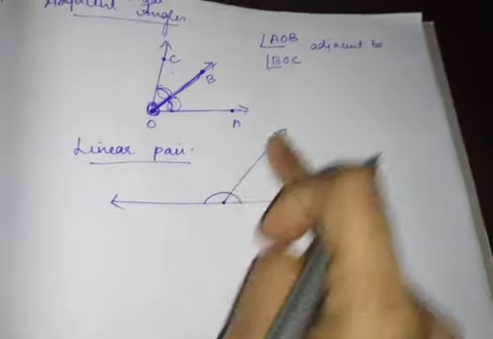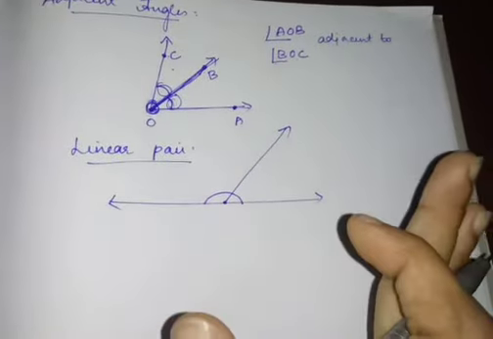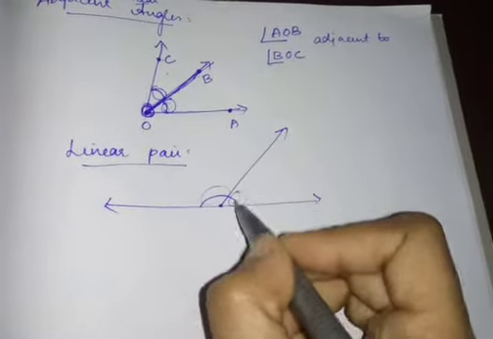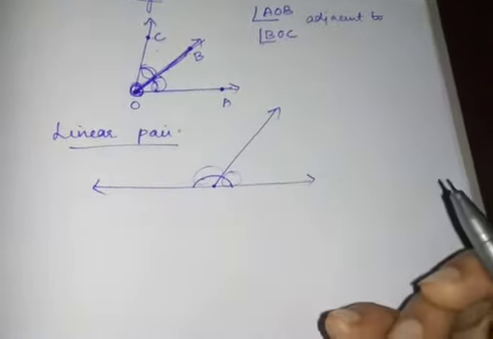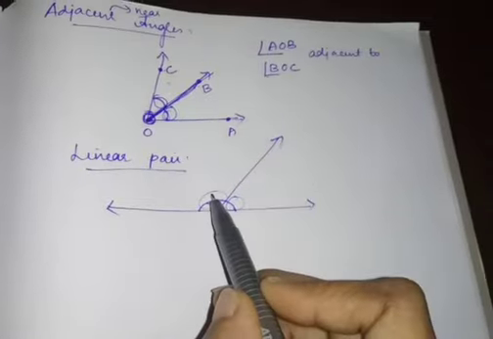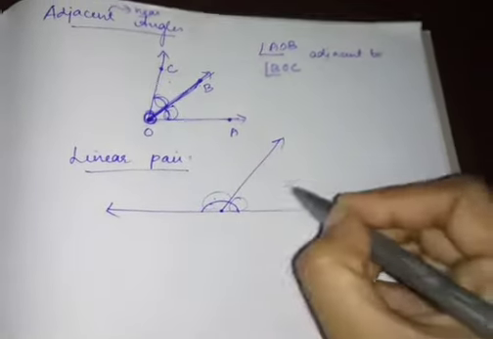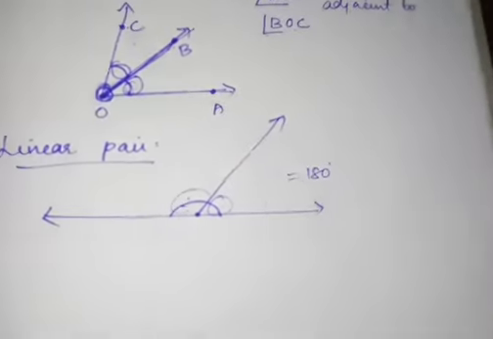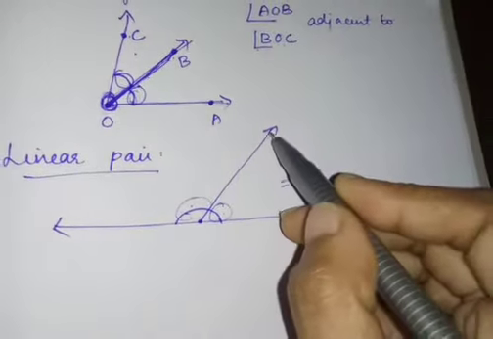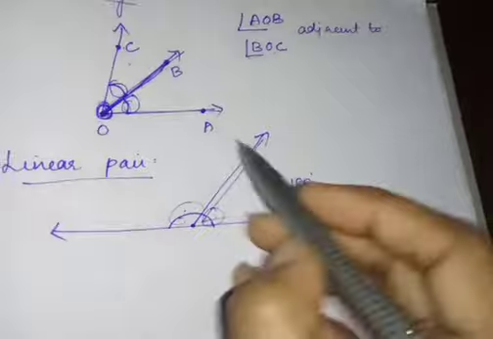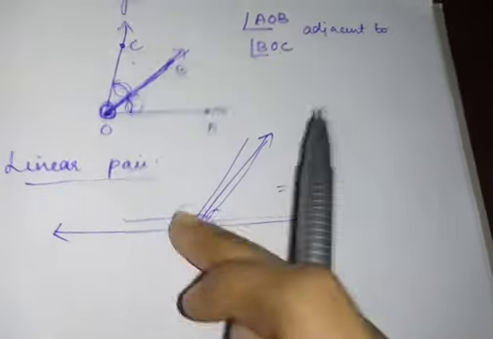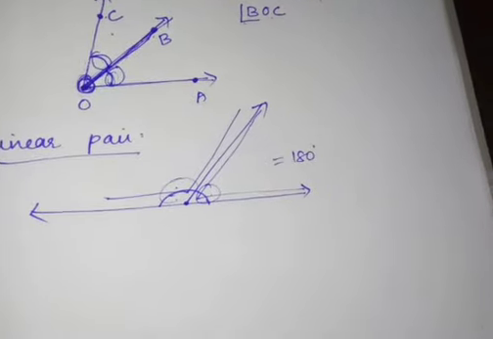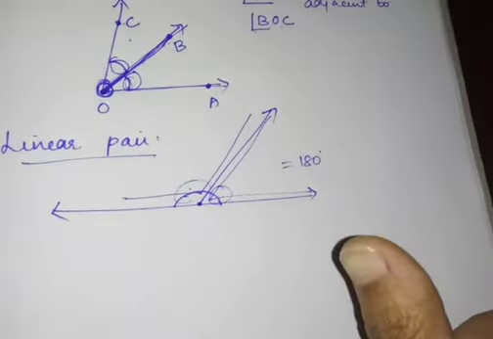So what will you get? You will get one angle here and one angle here. The straight angle is divided into two angles, right? If I add this angle and this angle, I will get 180 degrees. That is called a linear pair.